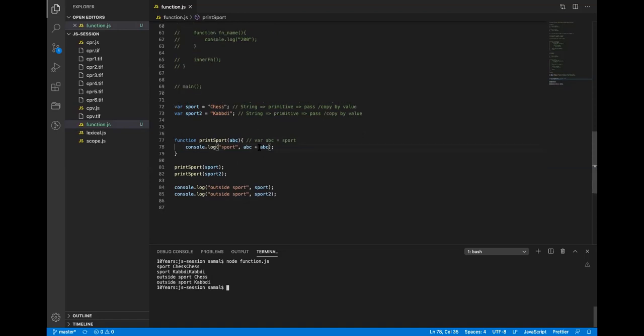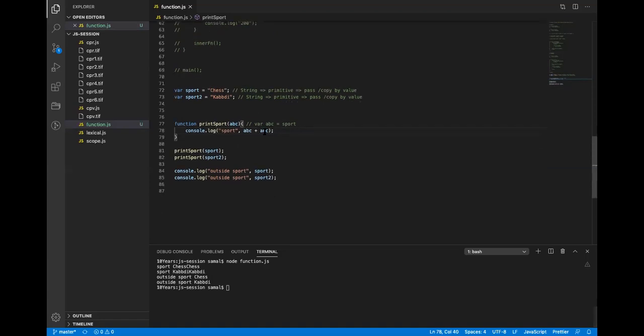All right. Let's complicate this more. Let me add a few more functions here.